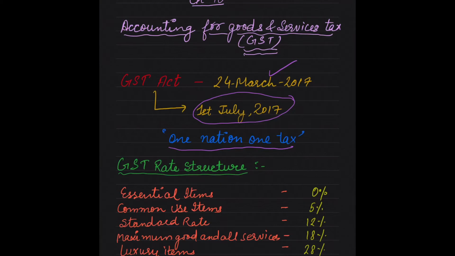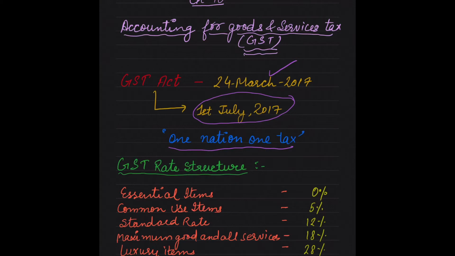The central level taxes that have merged into GST are excise duty, service tax, central sales tax. The state level taxes that have merged into GST are luxury tax, purchase tax, entertainment tax, VAT, which means value added tax, tax on lottery, etc.